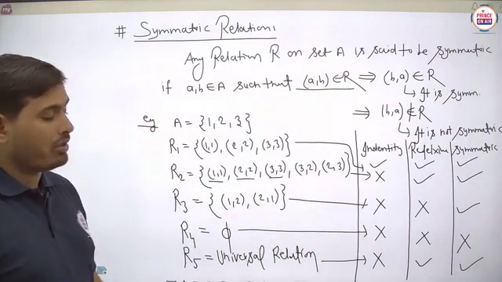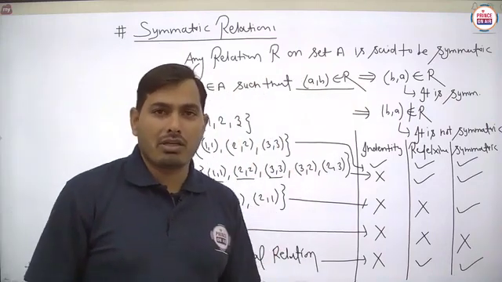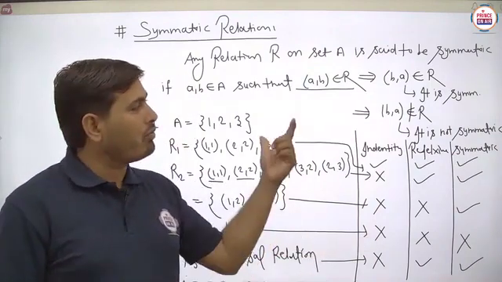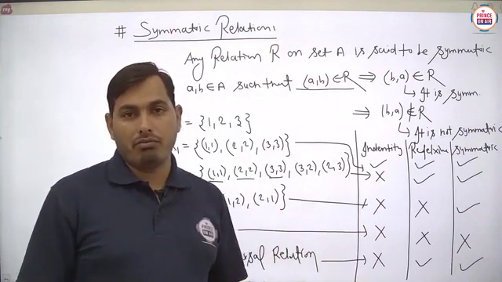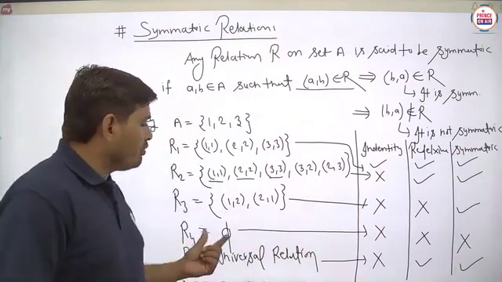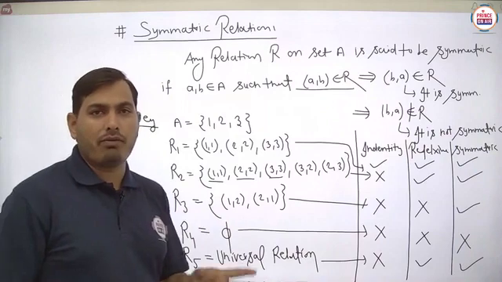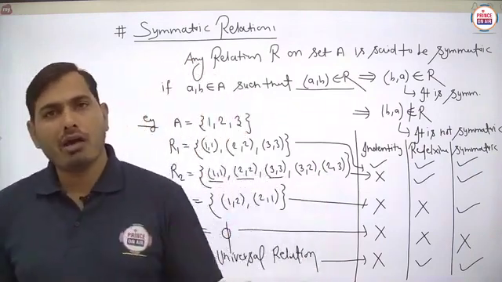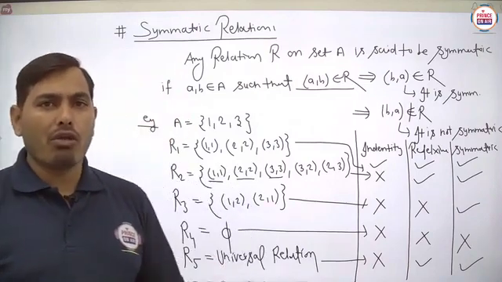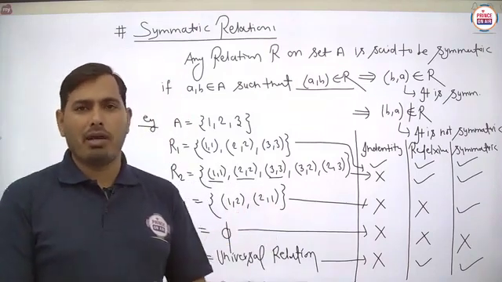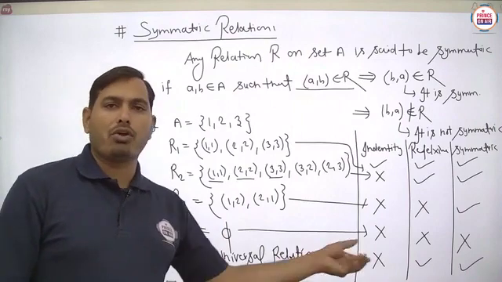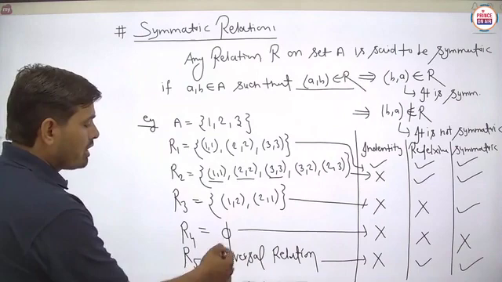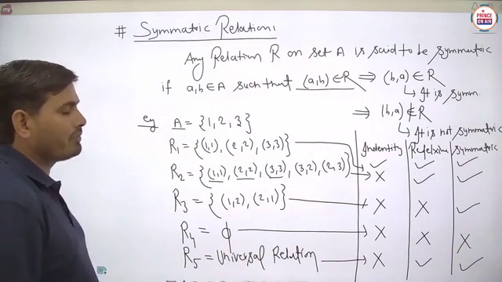And one more important thing, student: any universal relation is always reflexive, symmetric, and the third property that we will discuss after this, transitive. Means any universal relation is always reflexive, always symmetric, and always transitive, because here all possible ordered pairs are available, means (1, 2) is there, then (2, 1) is also there. Suppose any universal relation is defined on the set A. Is it clear?